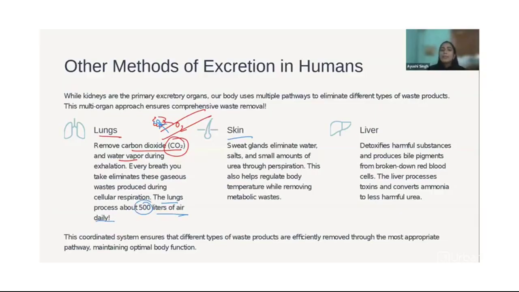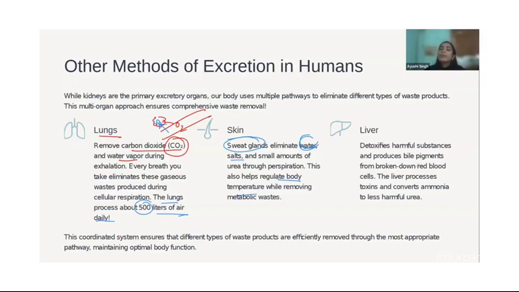Then skin is there. Skin also helps us eliminate a lot of things like water and salt. Sweat glands release salt plus water, right? So in summers you can feel your skin producing a lot of sweat because a lot of water is being released from your skin. It also regulates the body temperature.